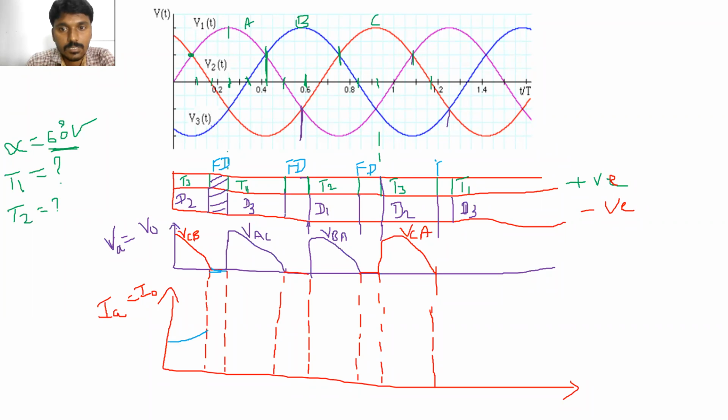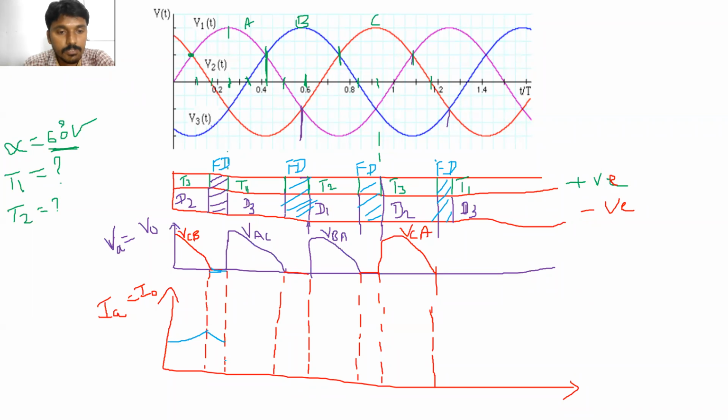Okay, when the freewheeling diode is turned on during this period, then what will happen? The output voltage is 0, but the current is flowing through the circuit like this.